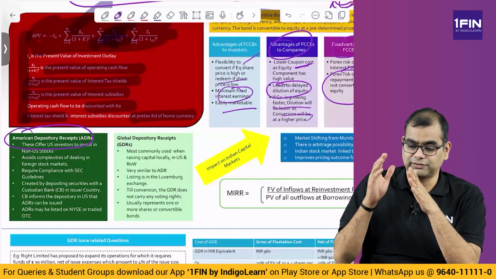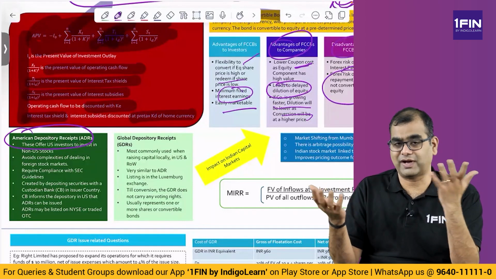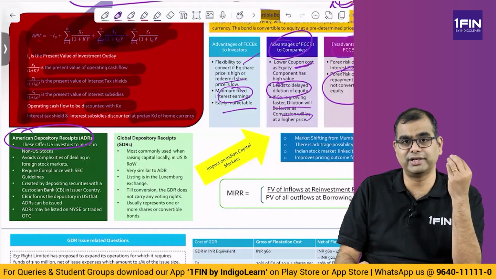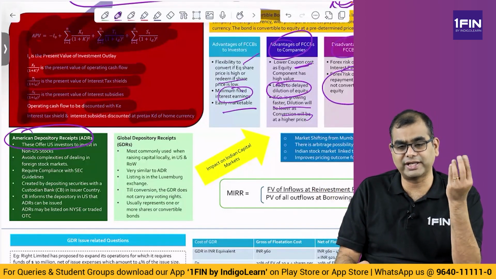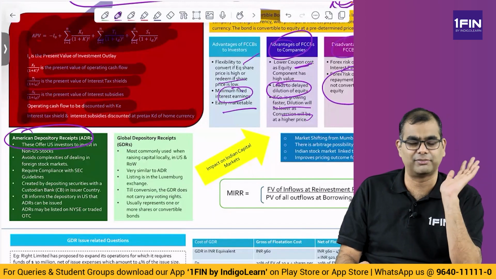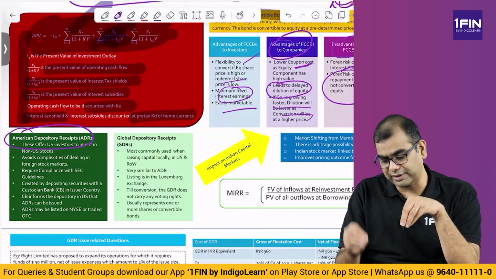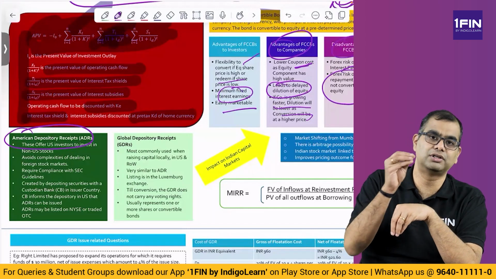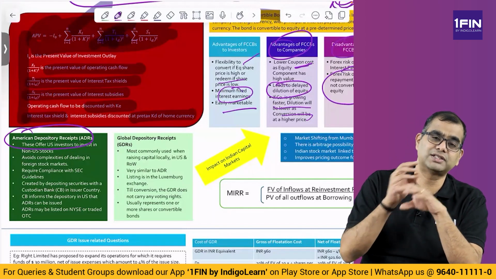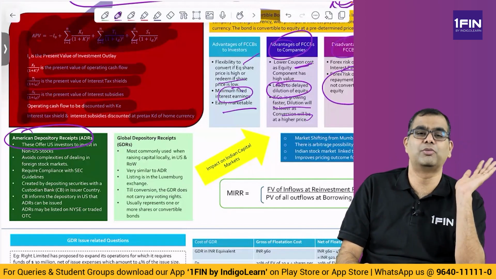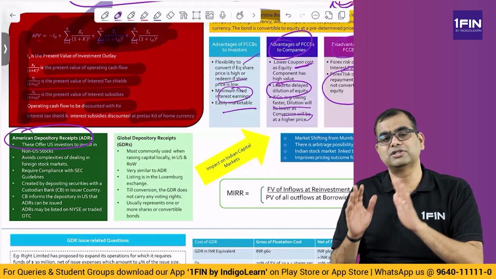So, for foreign investors, they get to invest in fast growing companies, and they have to take the foreign exchange risk on the foreign company only. Whatever is the fluctuation in exchange rate, they only have to bear. Dividends also, when they are remitted from India to the foreign country investors, the exchange risk on the dividend also has to be borne by the investor only. For an Indian company, it is a super mechanism.